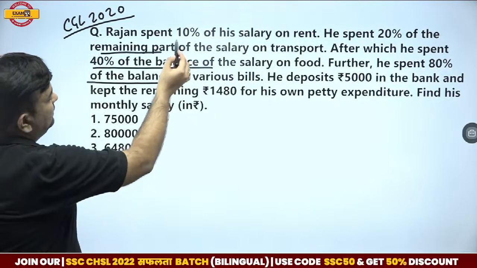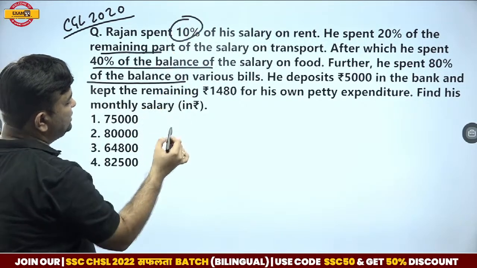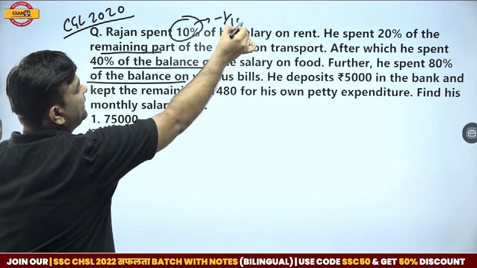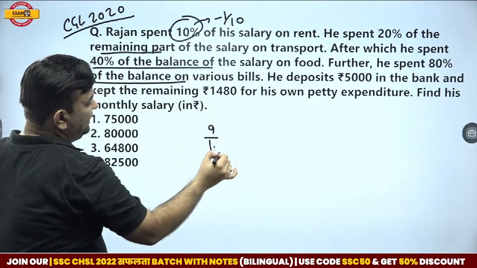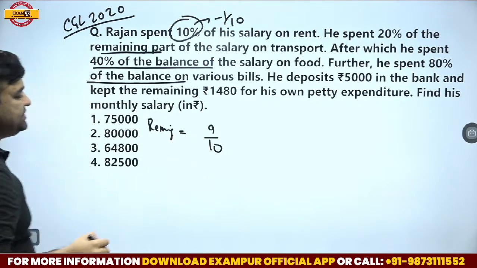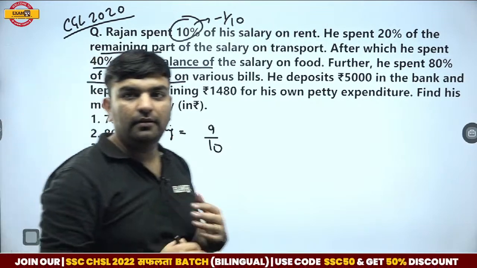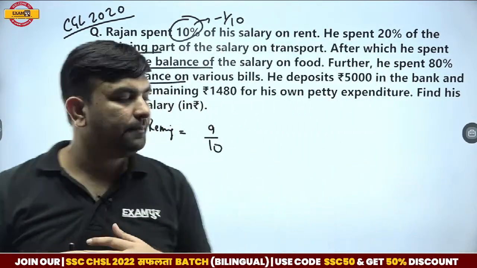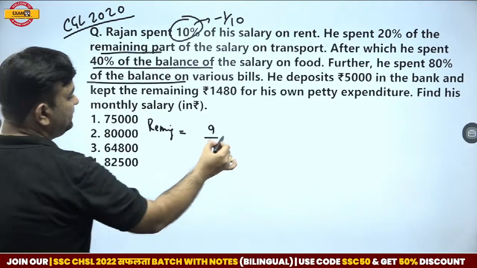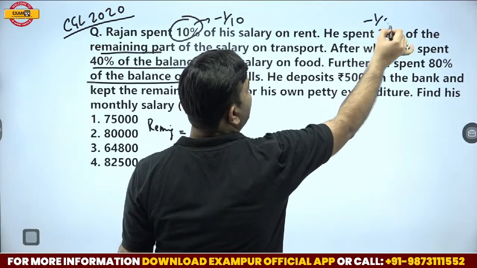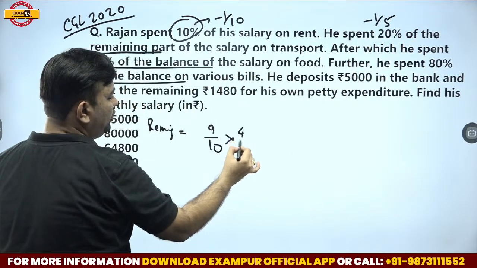So initially, let's suppose he spent 10%. He spent 1 over 10. So how much is remaining? 9 by 10. I'm more interested in how much is remaining. 9 by 10 is remaining. Of this 9 by 10, he spent 20%. 20% is a spend of 1 over 5. So how much is remaining? 4 by 5 of this.